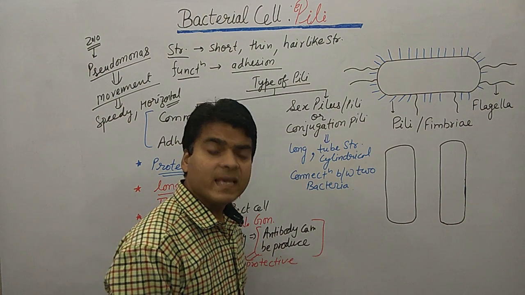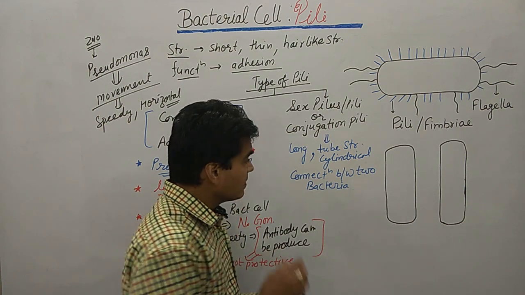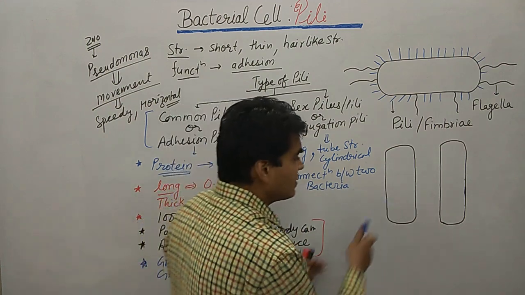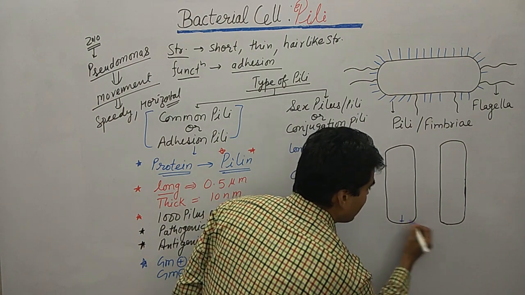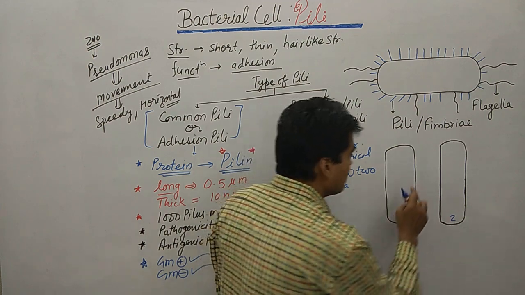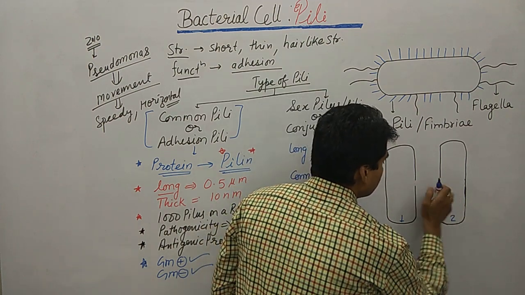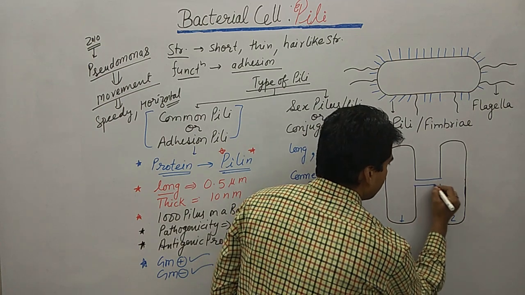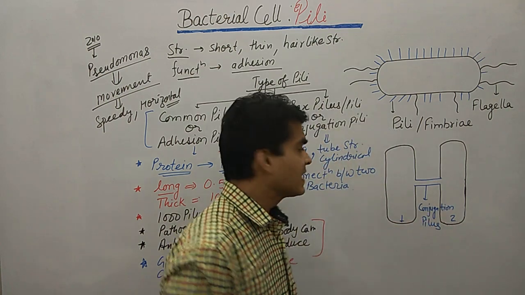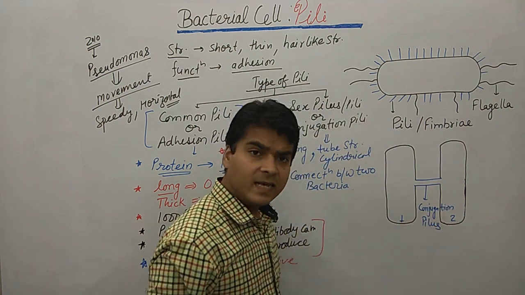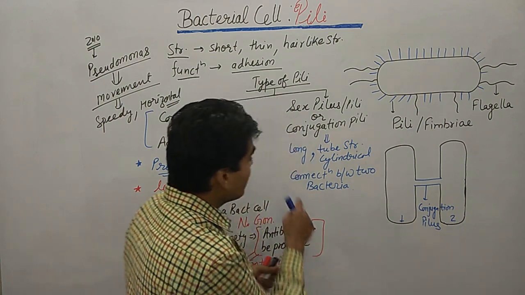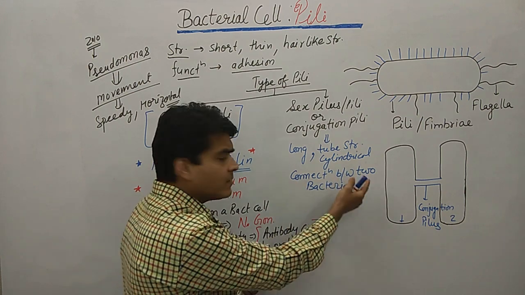So how are they making a connection between two bacteria? Remember, this is bacteria number 1 and this is bacteria number 2. This is our connection, this is our conjugation pilus. Clear? Now what is its function? Let us see. It is a connection between two bacteria.